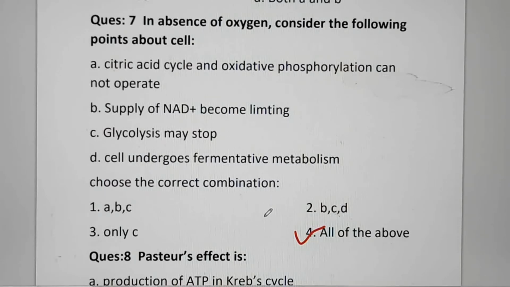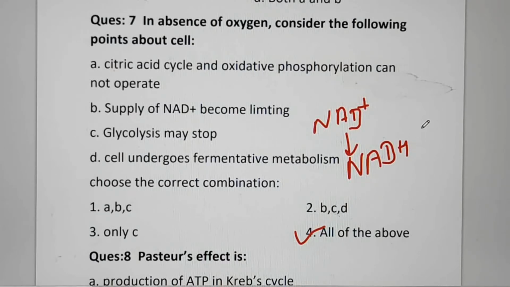All these processes will operate here because NAD positive supply is limiting, and once all NAD positive gets converted into NADH, that is its reduced form, now the reaction catalyzed by enzyme glyceraldehyde 3-phosphate dehydrogenase cannot take place.